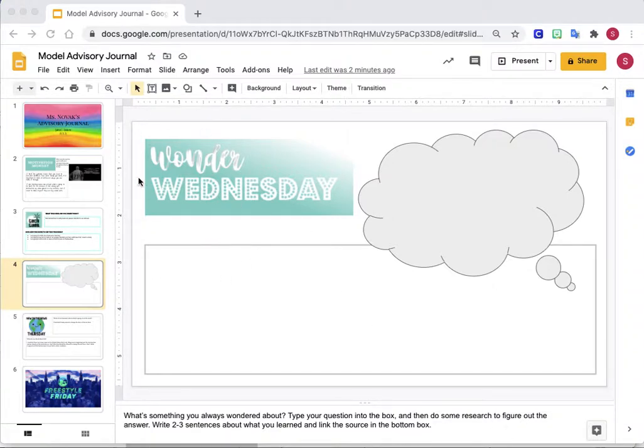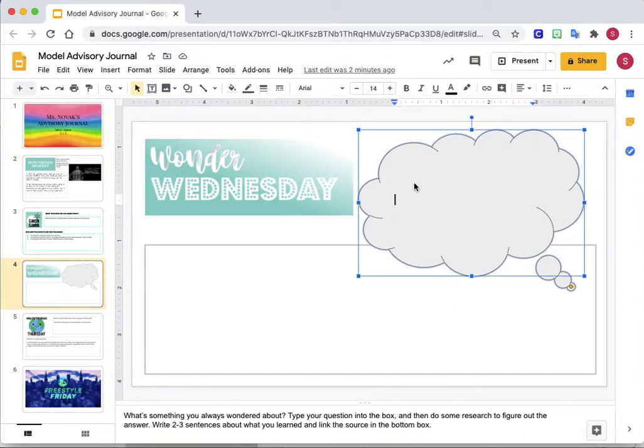On Wednesday morning or Wednesday afternoon at some point, you come to your advisory journal and you're going to go to your Wonder Wednesday page and you see you have two different boxes. At the top there's this little cloud and that's where you're going to type your question. I want to find out a little bit about penguins. So I'm going to put, where do penguins live? And that's my question today. I just want to find out where penguins live and learn a little bit more about them.